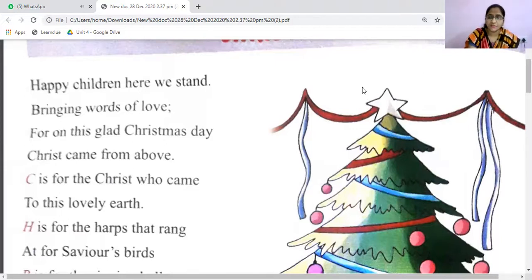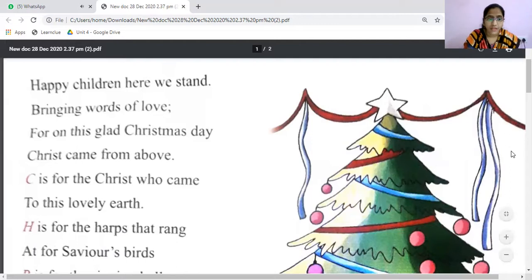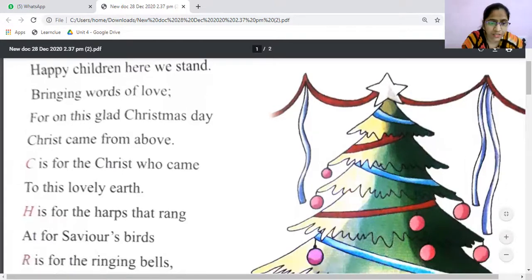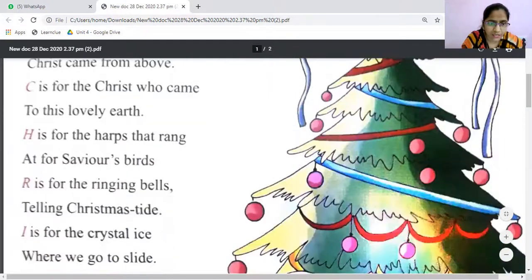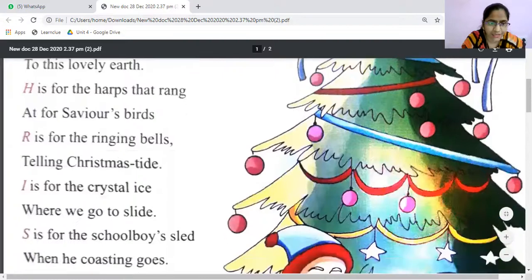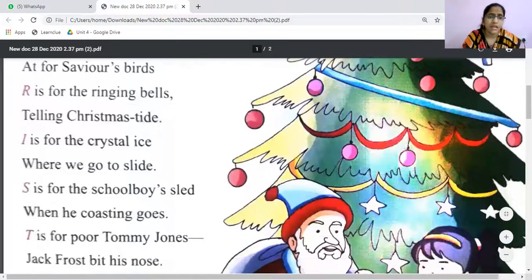H is for the harps that rang at our Saviour's birth. R is for the ringing bells telling Christmas tide. I is for crystal ice where we go to slide. S is for the schoolboy sled when he coasting goes.